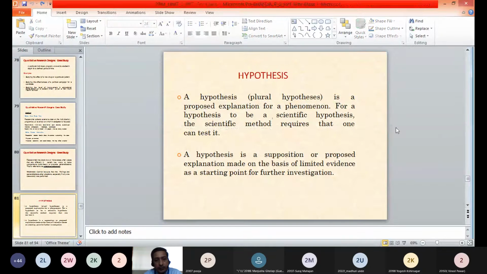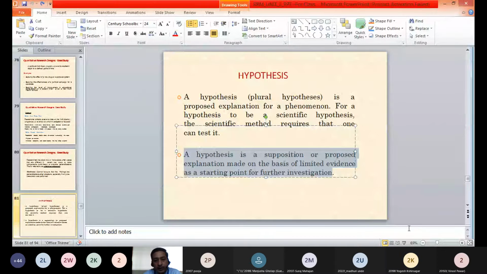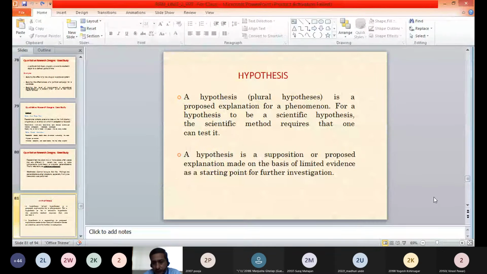So what is a hypothesis? A hypothesis is a proposed explanation for a particular phenomenon. For a hypothesis to be a scientific hypothesis, the scientific method requires that one can test it. A hypothesis is a supposition or proposed explanation made on the basis of limited evidence as a starting point for further investigation. So basically, it is an explanation of a particular phenomenon. It is an assumption made by a researcher for further study.